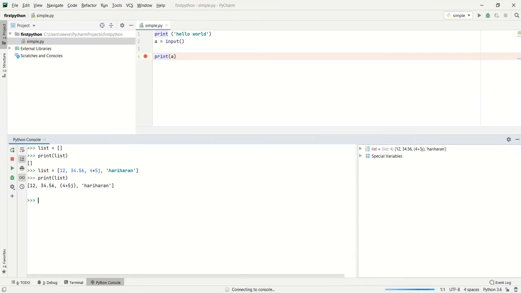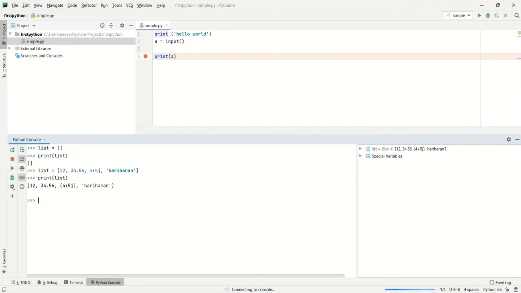A series of values can be any data type: all integers, all floating point, all complex numbers, or a mixture of different data types. A list can be defined accordingly.